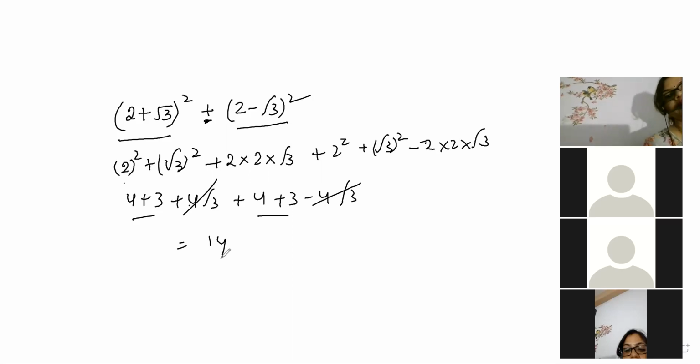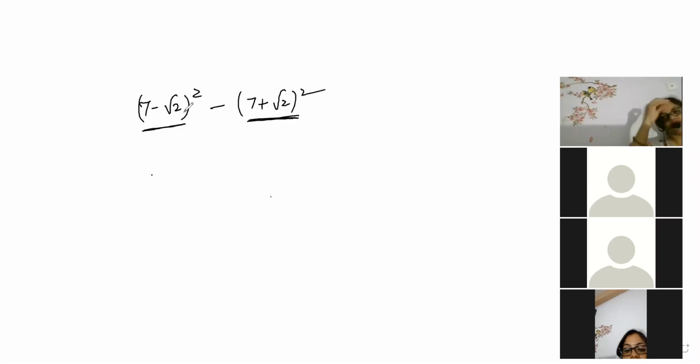Okay, let's go for the next one. 7 minus root 2 whole square minus 7 plus root 2 whole square. Try this question, beta. Okay, now do this one. This side you solve in bracket. Just a minus b whole square, a plus b whole square. Use the formula and try to get the answer.